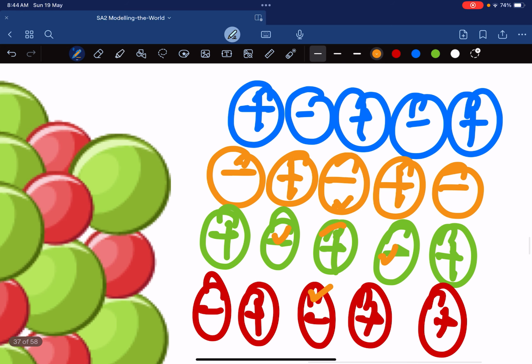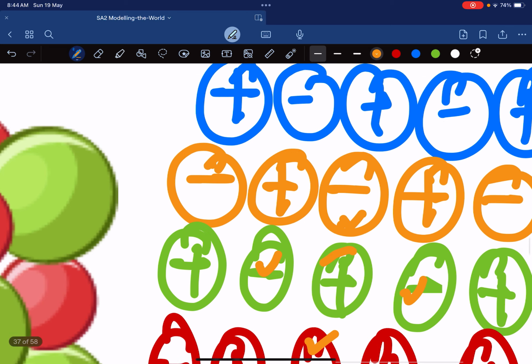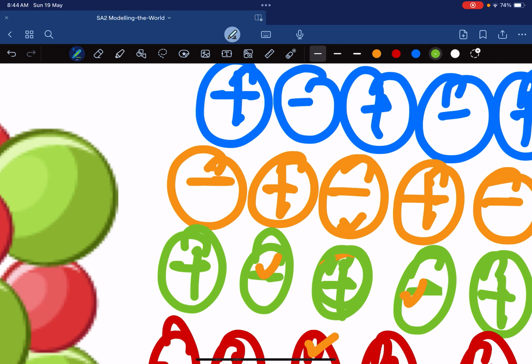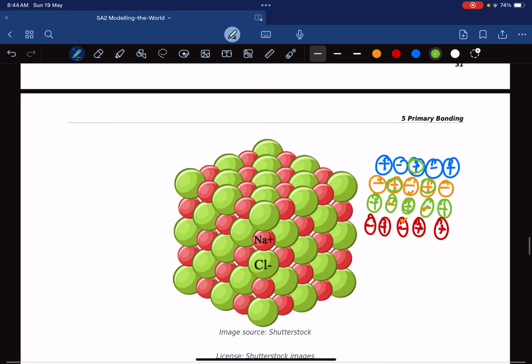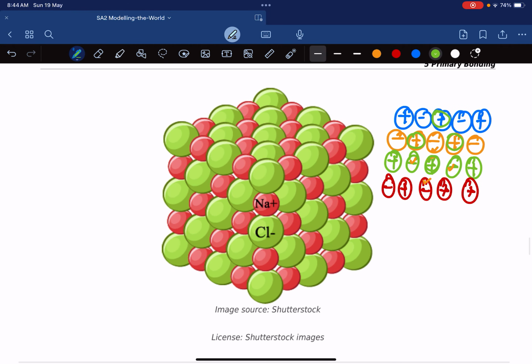Meanwhile, if you take this negative ion here, it is surrounded by one positive, another positive, another positive, another positive. So in ionic compounds, every positive ion is surrounded by negative ions, and every negative ion is surrounded by positive ions.